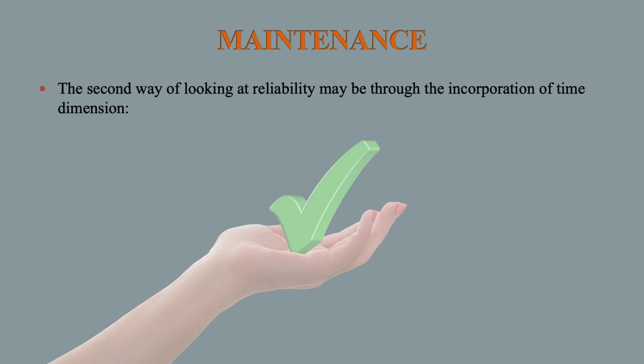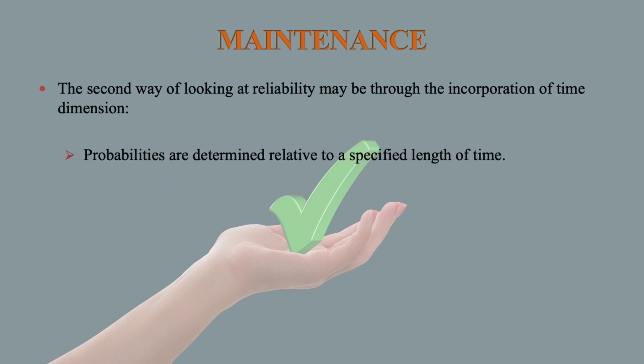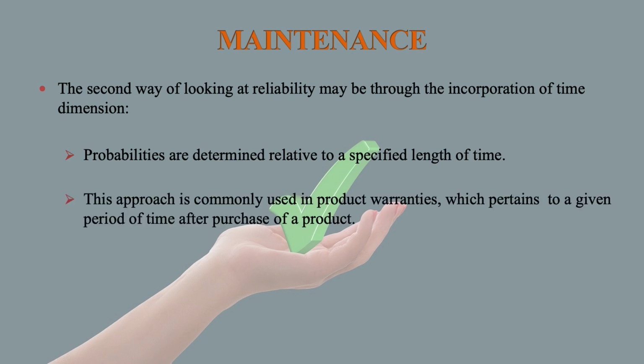The second way of looking at reliability may be through the incorporation of the time dimension. Probabilities are determined relative to a specified length of time. This approach is commonly used in product warranties, which pertain to a given period of time after purchase of a product.